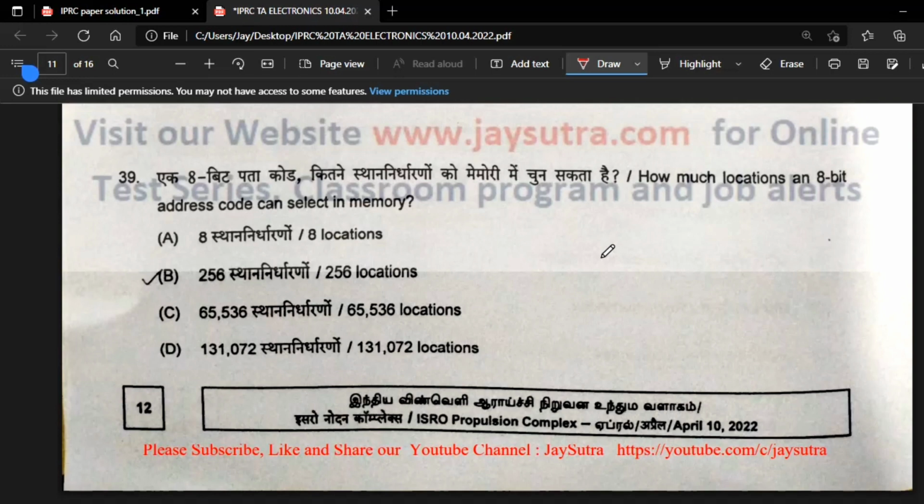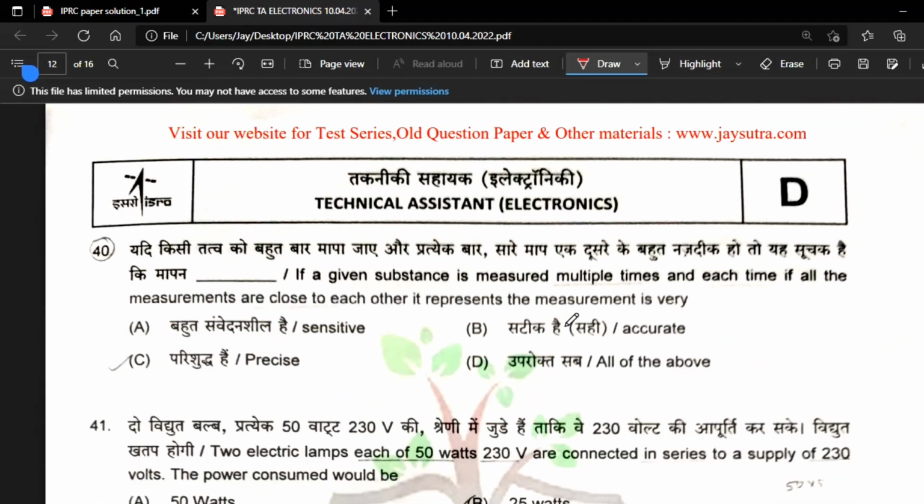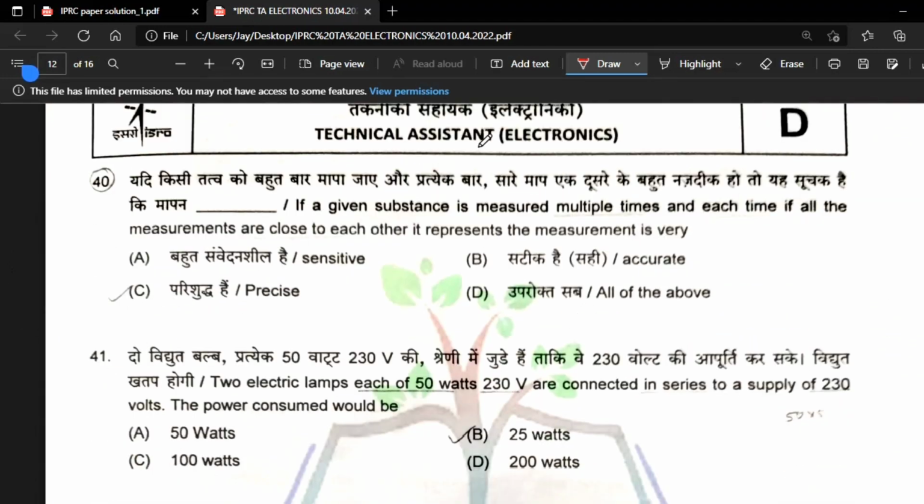Next is how many locations an 8-bit address code can select in a memory. Memory is digital, so it is 2 to the power n, where n is the number of bits, so we get 256 locations. Just remember, this is a direct question from Galgotia, I think.